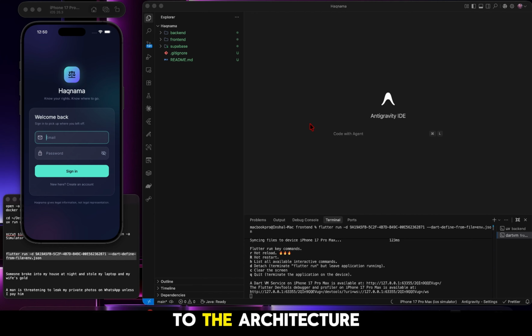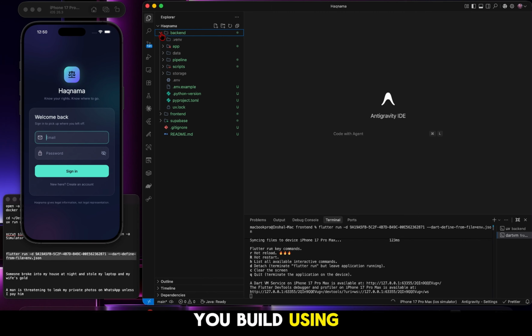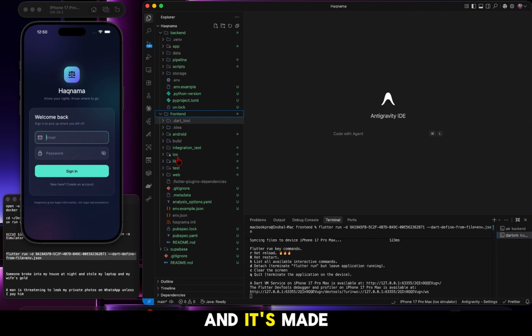And then moving to the architecture, I'm using the backend in Python, and the backend is built using the UV commands. Then I have the front end, which is built using Flutter, and it's made for both iOS and Android and web as well. It can also run in web.